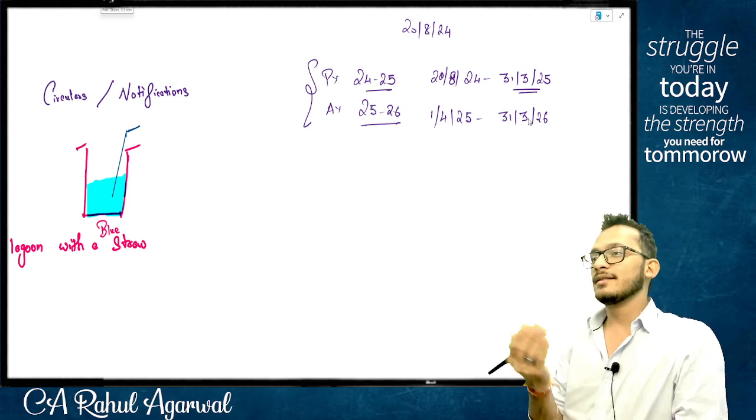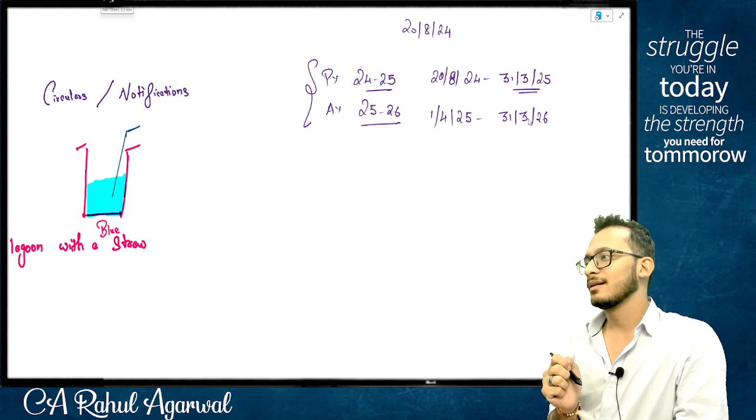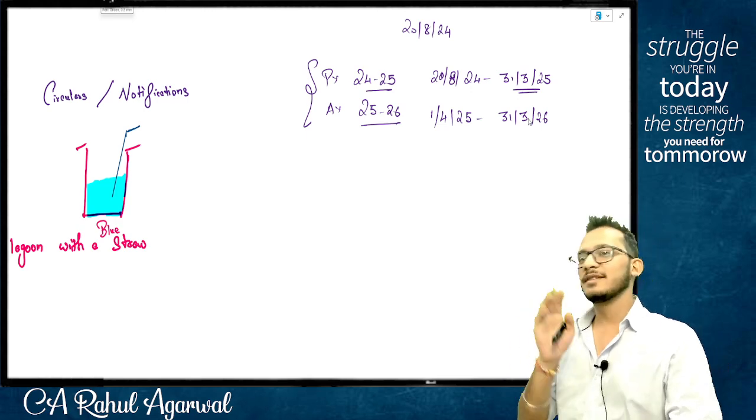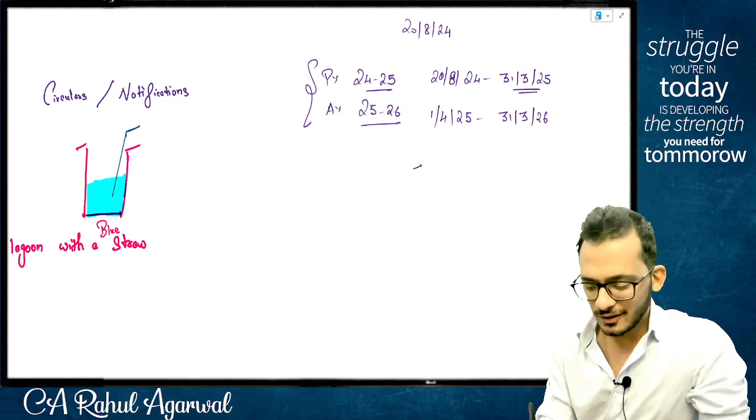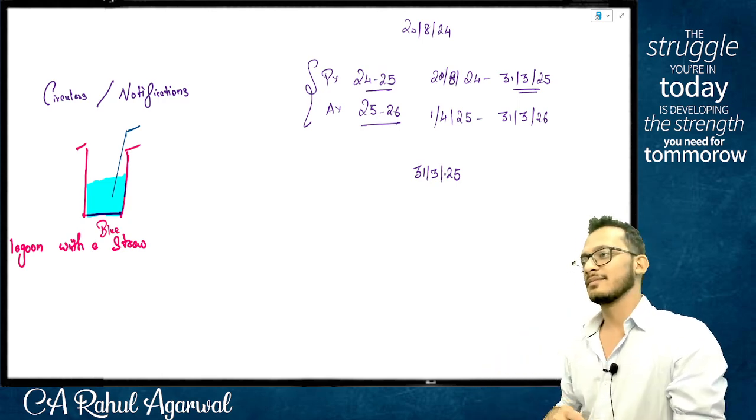Now I told you previous year can be for less than 12 months. How much less? Simple, straightforward question, people. Imagine company got incorporated on 31st March 25. I want the previous year and assessment year.